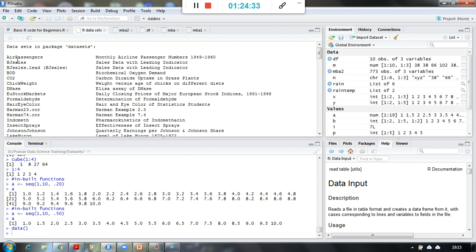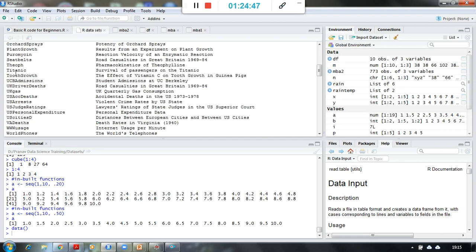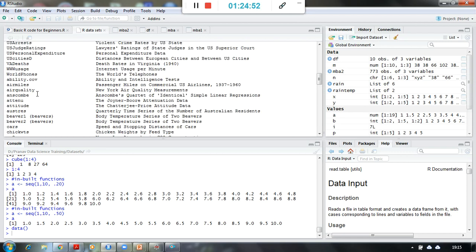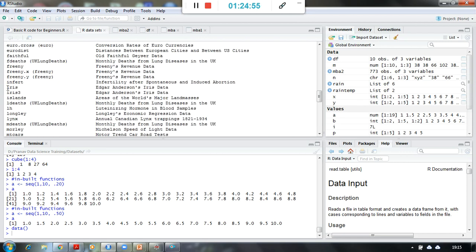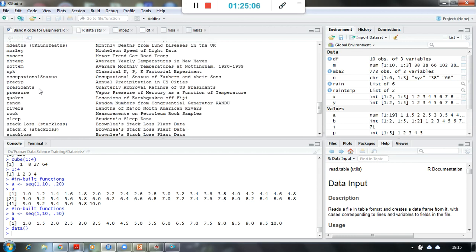with R, right? So there is the air passenger data set, there is BOD, which is biochemical oxygen demand, there is CO2, carbon dioxide uptake in grass plants, something like that, Titanic, survival of passengers on the Titanic. And there are a lot of such data available. Iris is very popular. Edgar Anderson's iris data is flower data. It talks about different species of flowers, right? And there's vapor pressure of mercury as a function of temperature, something like that.